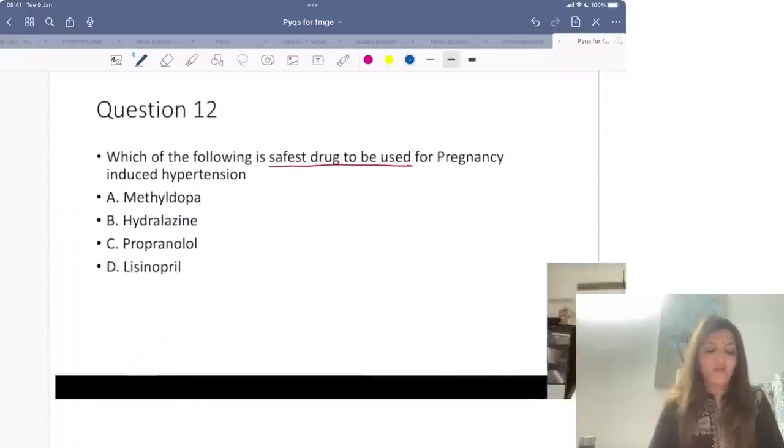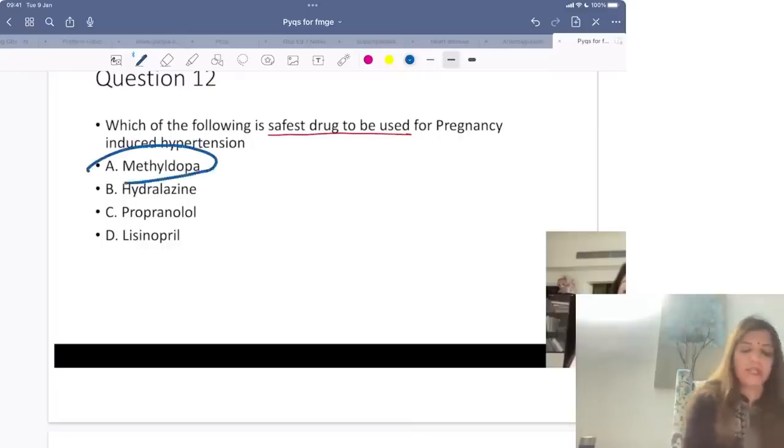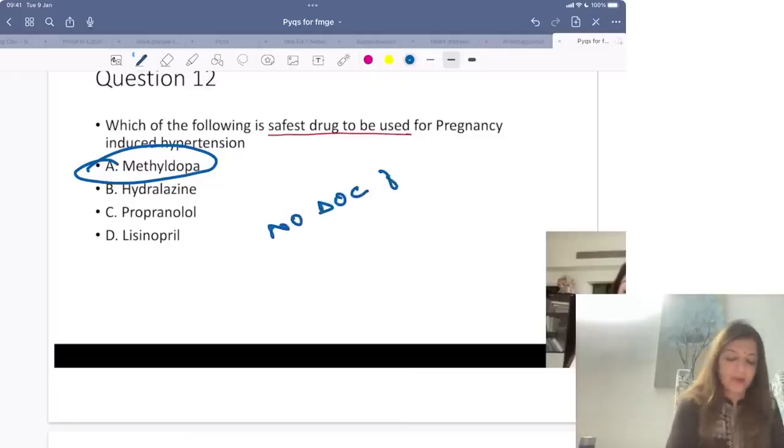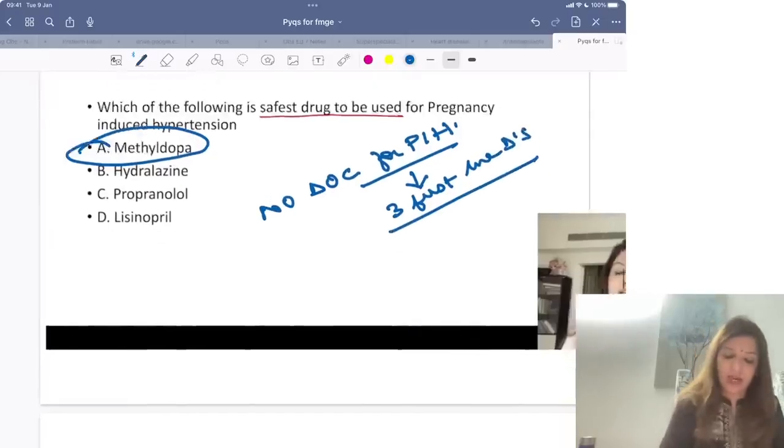Then which of the following is the safest drug to be used for pregnancy induced hypertension? The safest drug which can be used for pregnancy induced hypertension is methyl dopa. Please remember that now they say there is no drug of choice for PIH. Now they say for PIH there are 3 first line drugs. What are the first line drugs for PIH? The first line drugs for PIH are